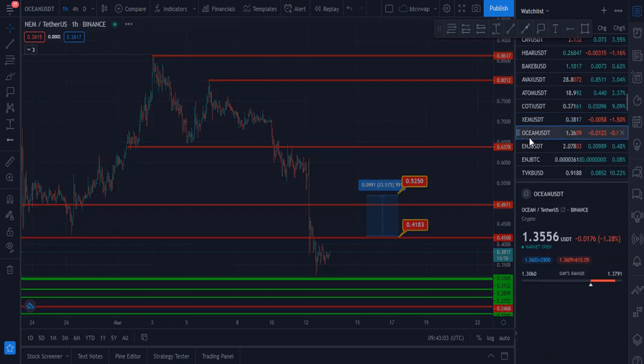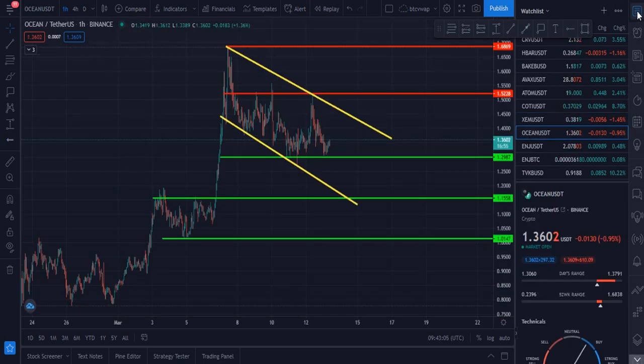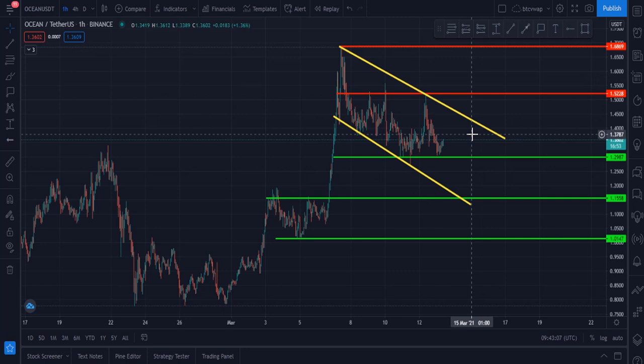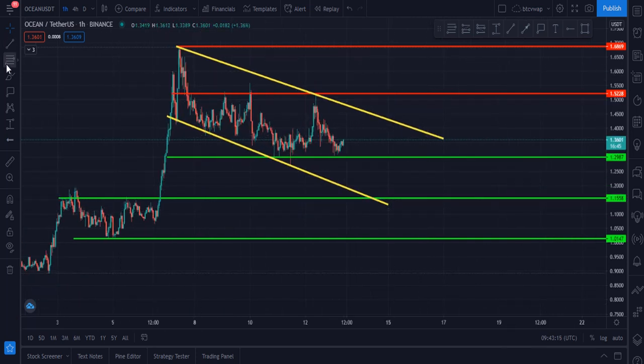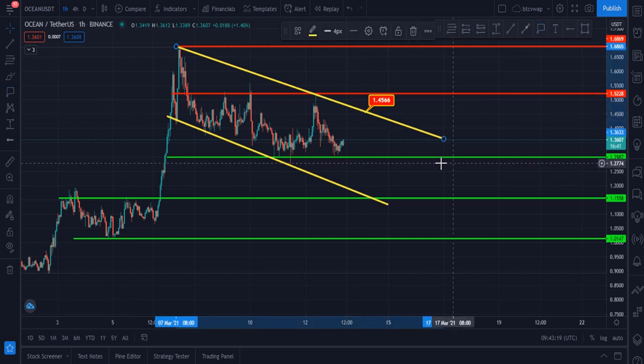Let me please show you my next chart, which is Ocean. Ocean was rejected from this zone, $1.68, and after that it is at $1.36, and our first target for Ocean is this upside trend line. $1.45 is our first target. Once it breaks $1.45 and closes 2 or 3 four-hourly candles above $1.45, in that case our next target will be this zone.